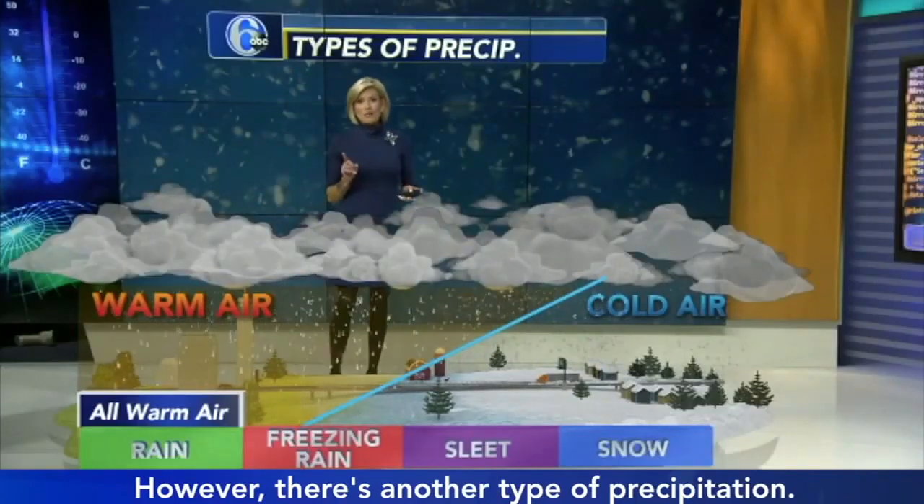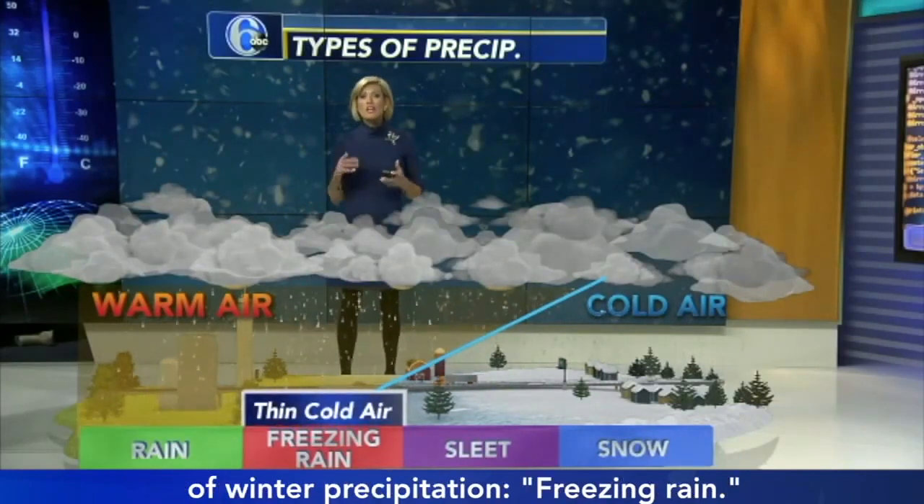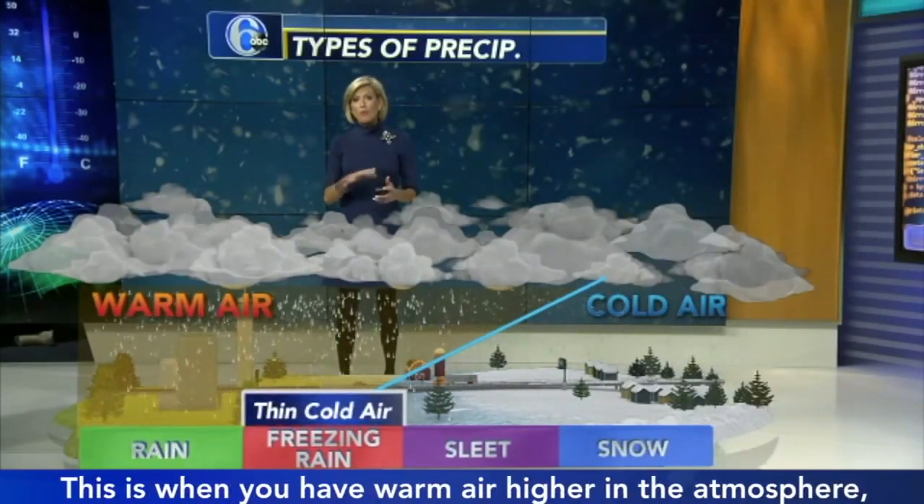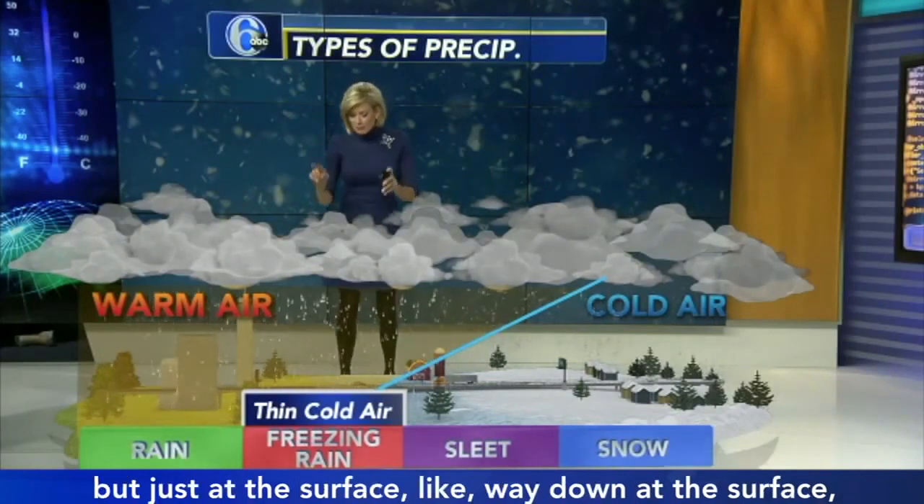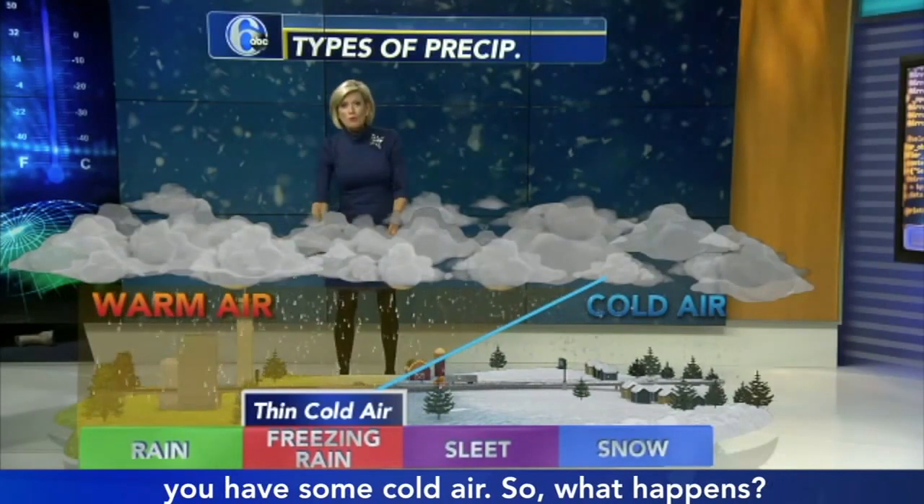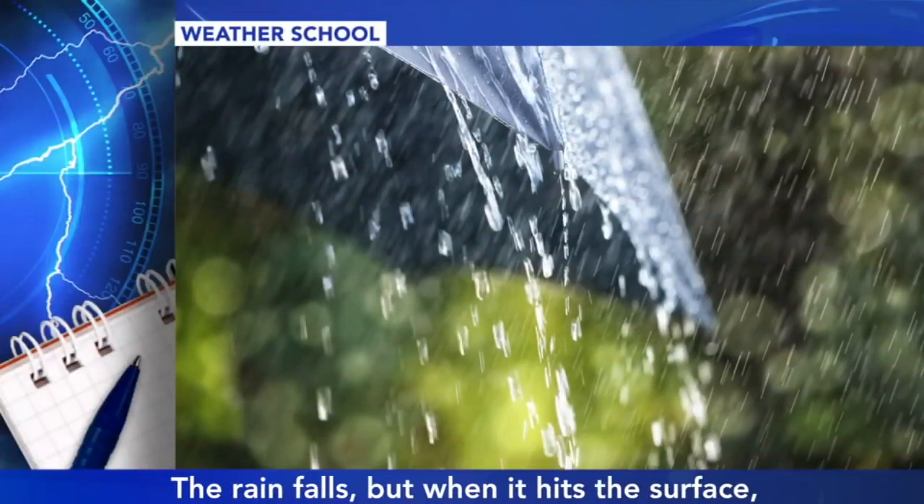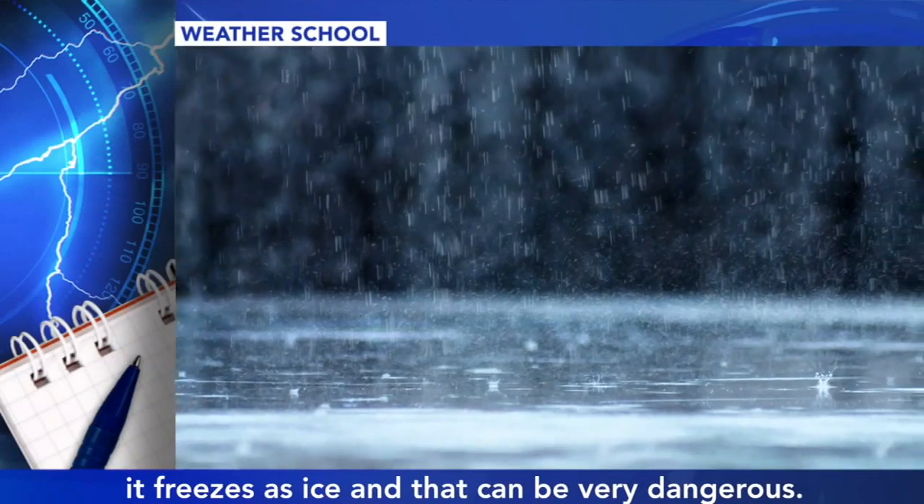However, there's another type of precipitation. This actually, I think, is the most dangerous type of winter precipitation, freezing rain. This is when you have warm air higher in the atmosphere, but just at the surface, like way down at the surface, you have some cold air. So what happens? The rain falls, but when it hits the surface, it freezes as ice, and that can be very dangerous.